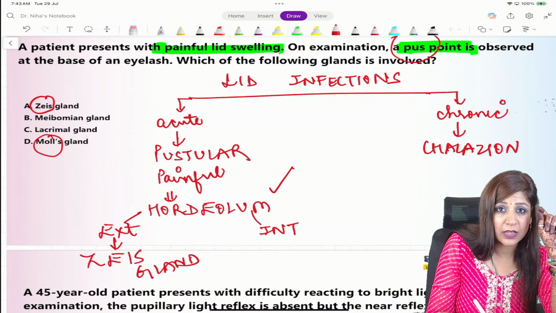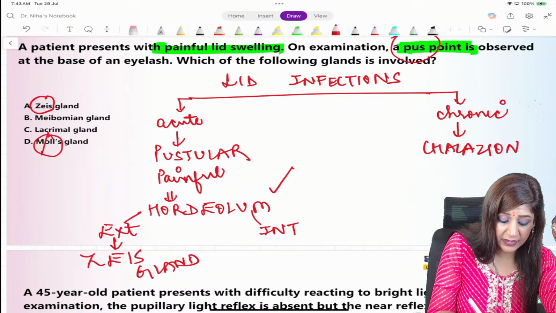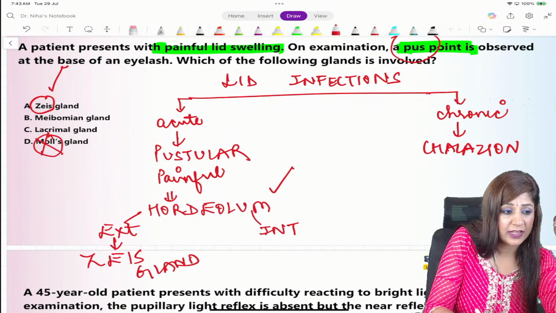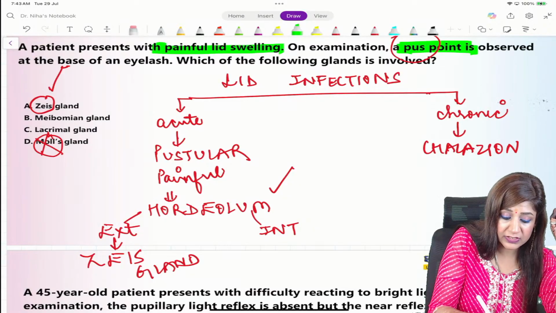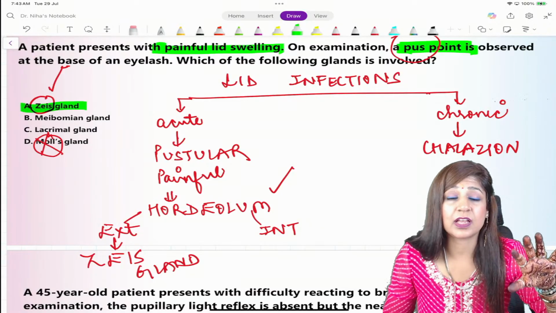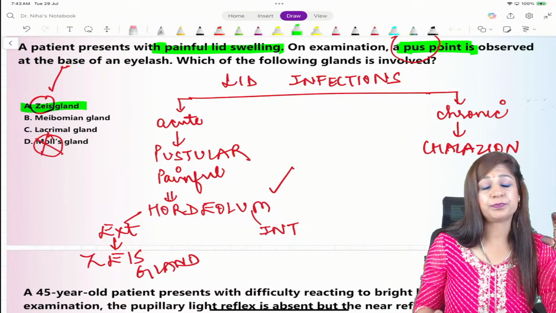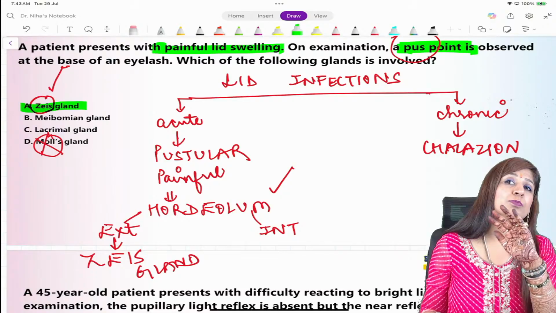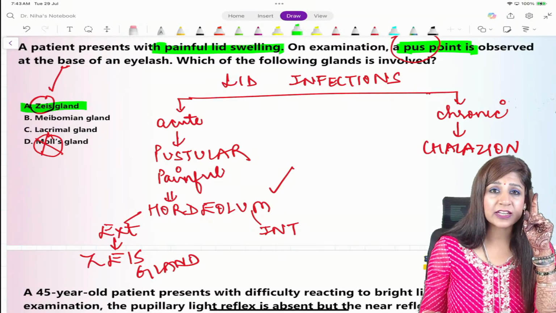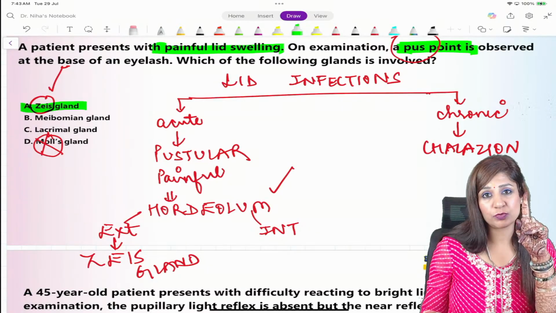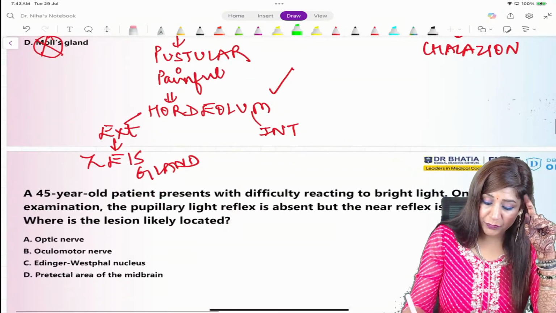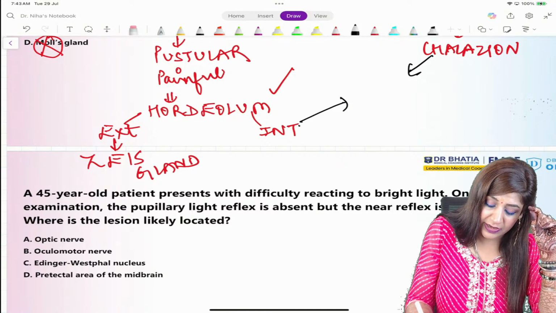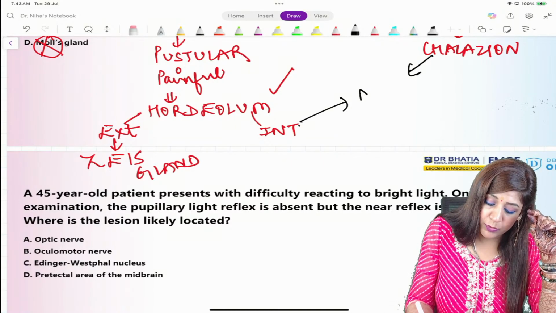According to the input that I got, I was not having the gland of Moll in the question, I was having just the gland of Zeis, that is why we will go with this. But if both are given, it's not very simple to choose between them, because both can be involved. That is why I think only one of the options would have been given. And whenever we are having the internal one or we are having chalazion, then it is the meibomian gland.